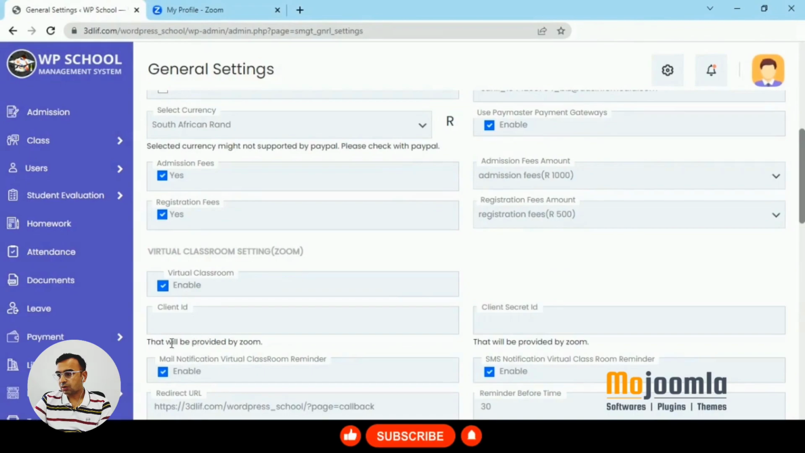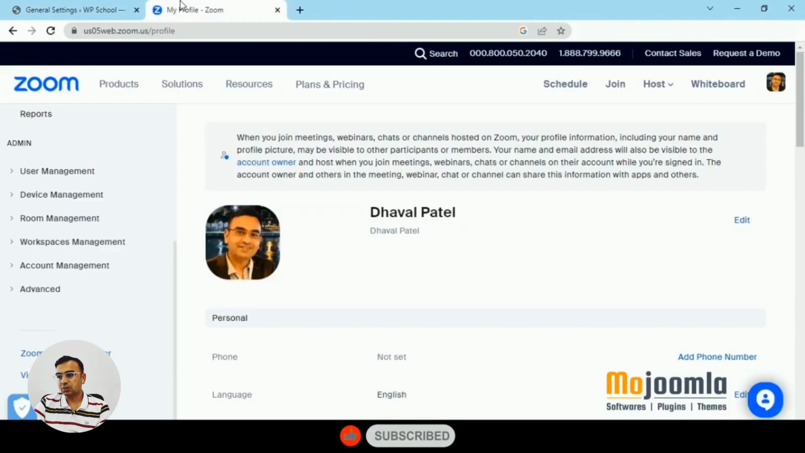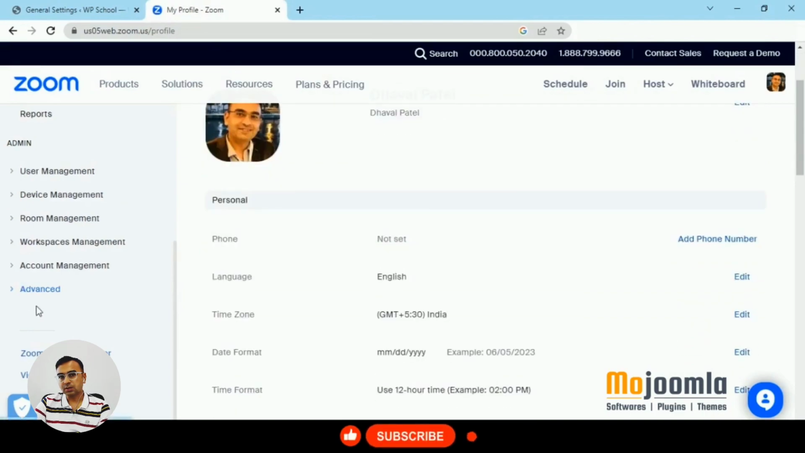Here you have to click on enable, then client ID and client secret. Those are the two things that we are trying to get from Zoom. I hope you have purchased Zoom's premium subscription. This is mandatory. You can't use Zoom's free version to get this. You need to have a Zoom paid plan to get the Zoom client secret and client ID.